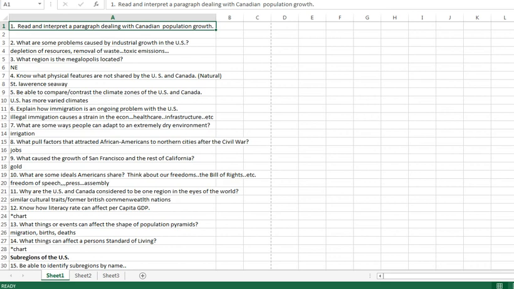Thirteen, what events can shape population pyramids? Anything that causes mass birth or loss of life is big. Migrations, births, deaths, wars, which lead to deaths, things like that. Fourteen is a chart.